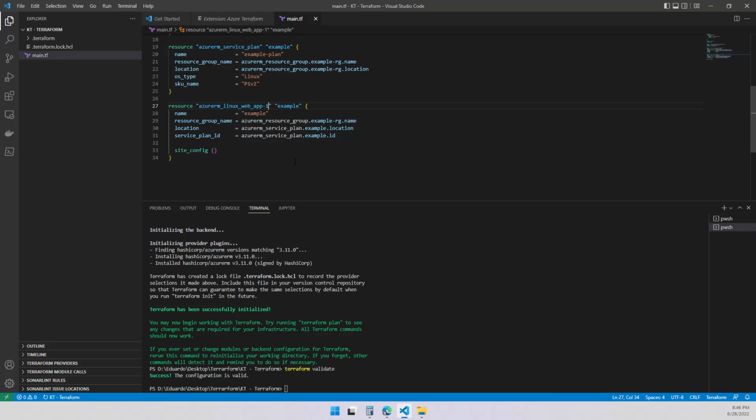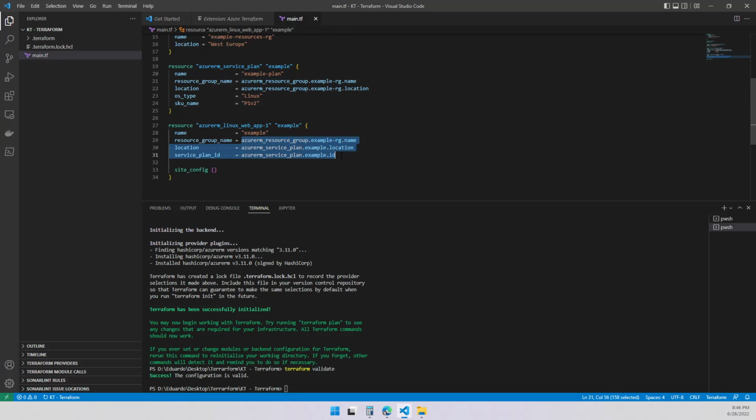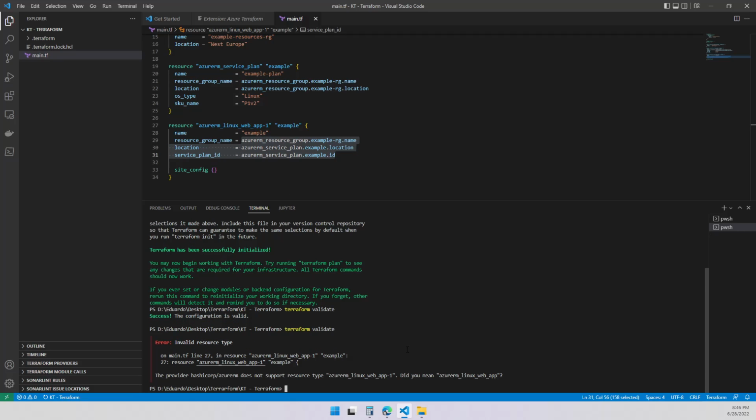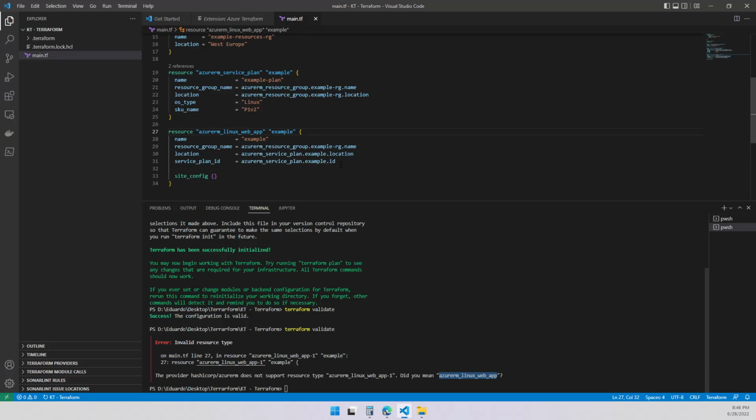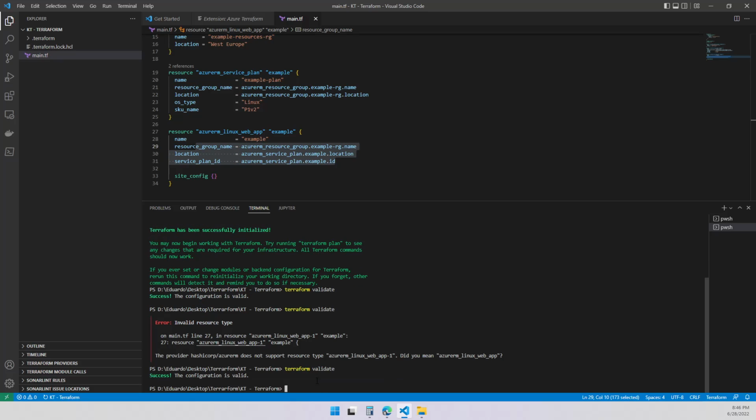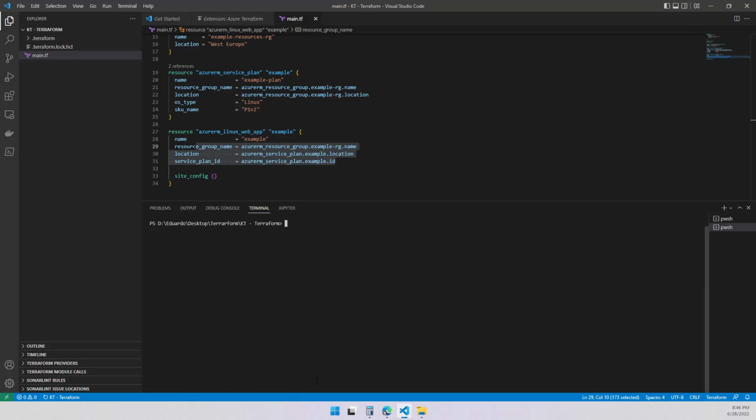Let's screw it up over here. Let's do something like this, right? You see that immediately this one turns into different colors. It's not the same as the top. Let's run validate again and see if we get any error. It says, hey, this resource, we don't know what it is. It doesn't support Linux. What do you mean? And they give you a suggestion: maybe you have a typo. And I did, of course. So let's correct it. Now it's fixed, it's got the same colors again. Let's run validate again and see, this is valid. We're getting somewhere over here, right? Good. Let's clean the screen again.